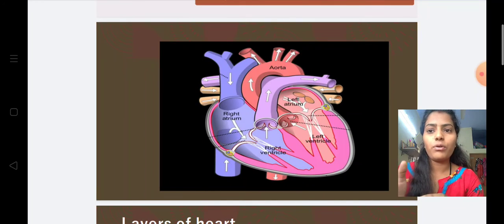And the blood from the aorta is transferred all over the body to carry out all the functions of the body. You can see in this picture that the right atrium and the left atrium have thinner walls than the ventricles, because the atria do not have as much pressure as the ventricles, so the walls of the ventricles are thicker.